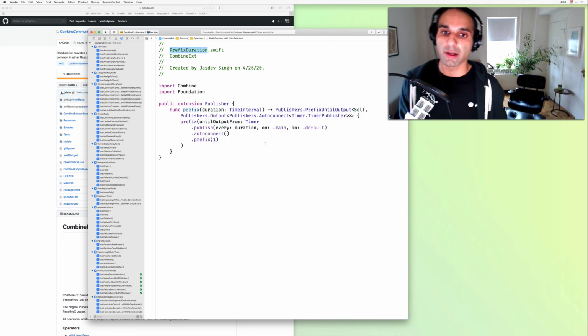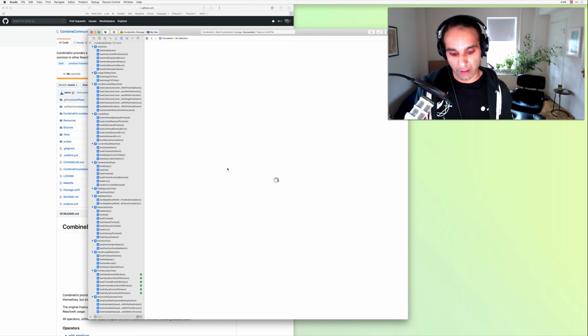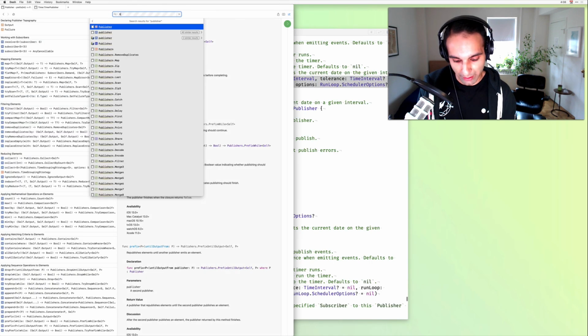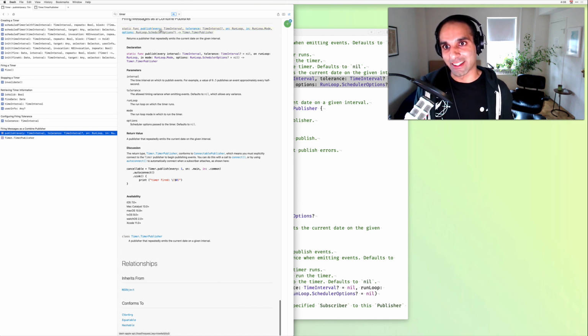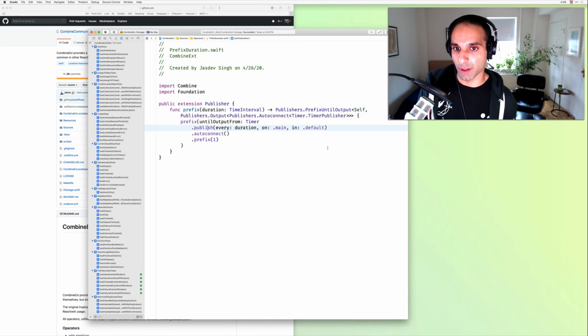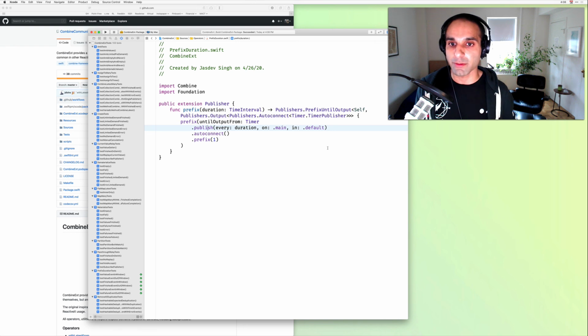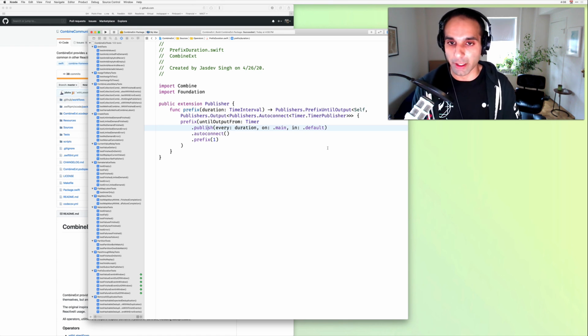So one thing that's missing is that if we want to give call sites control over this underlying timer, we can go into timer.publish's interface. And of course that might not work. So let's go to timer publish. There's the every, which is what we're leaning on, and also a tolerance, the run loop, the mode, and schedule options. So we can also expose those options to consumers and just pass them through and not necessarily modify them in any way. And that'll give folks more control over the underlying timer that we're going to be using and how it's running.